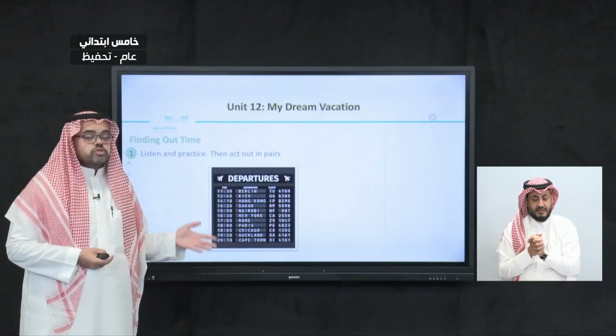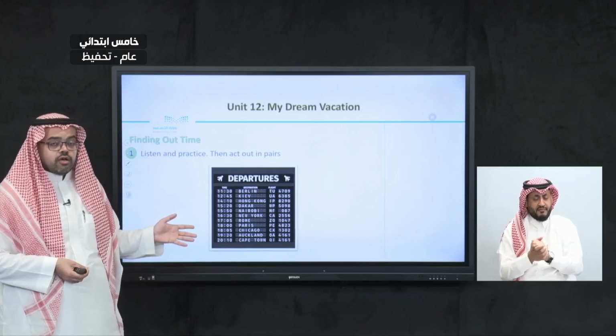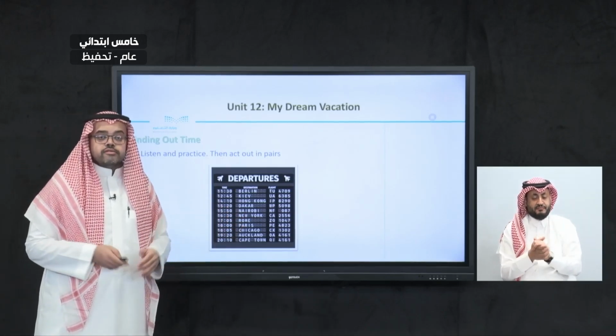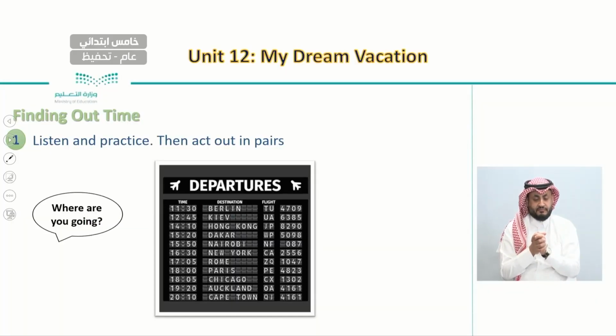So here we're going to read and also learn the meaning of some of the dialogues that we can see on this page. Let's read the first one. We have someone asking his partner, "Where are you going?" Say after me.